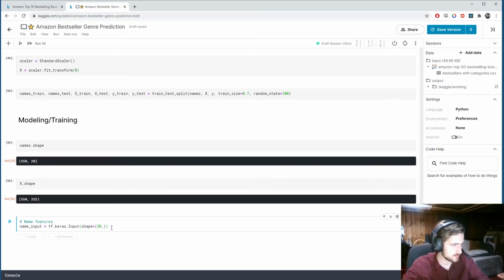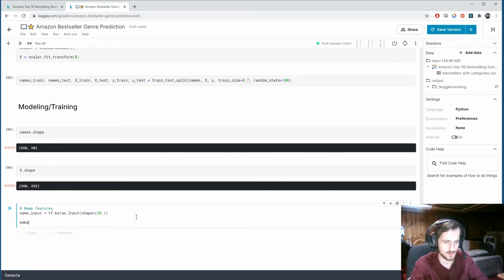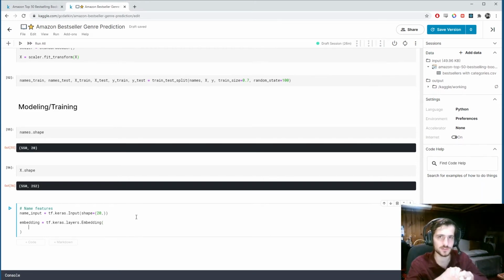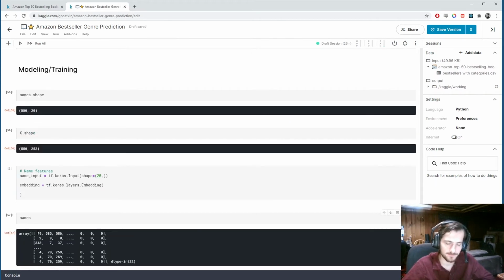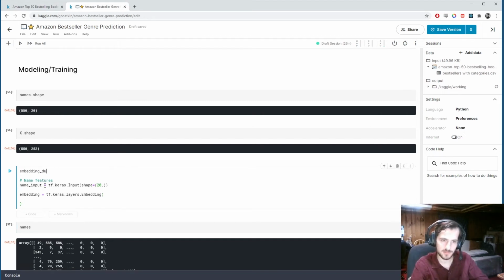Then for our embedding dimension, embedding layer. So tf.keras.layers.Embedding. The embedding layer is awesome. Basically, it's going to take the sequences, right? Names looks like this, right? It's going to send each one of these unique integers to a vector in a space with a dimension of our choosing. So let's actually choose the dimension. Embedding dimension. 64 seems to work well for this model.